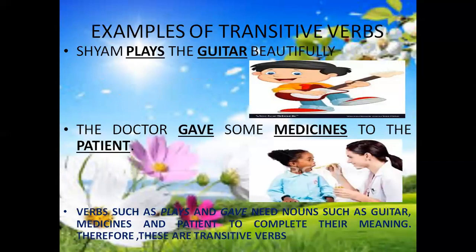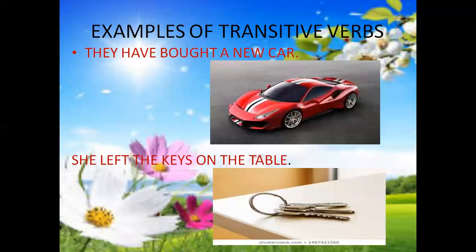Examples of transitive verbs you can see: Shyam plays the guitar beautifully. The doctor gave some medicines to the patient. Verbs such as plays and gave need nouns such as guitar, medicines and patient to complete their meaning. Therefore, these are transitive verbs. They have bought a new car. Car is the object. She left the keys on the table.